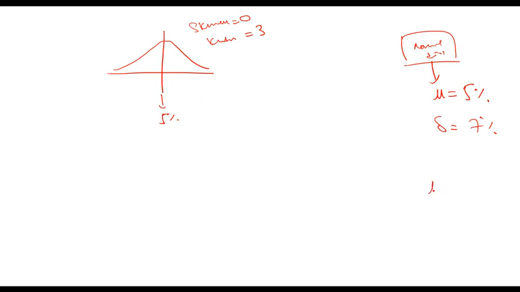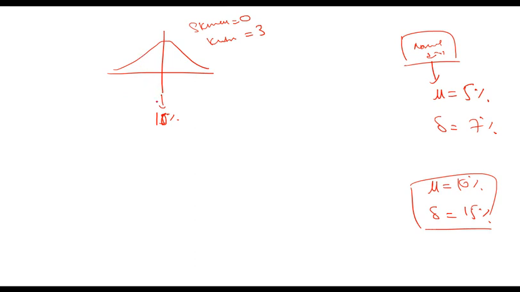If I tell you there is another data set which has a mean of 10% and a standard deviation of 15%, and it is also normally distributed, again it will have the same shape, but the only difference is now you have a mean of 10% and a standard deviation of 15%. So that means all normal distributions, no matter what mean or standard deviation they have, will have the same shape. Normal distribution is a shape.